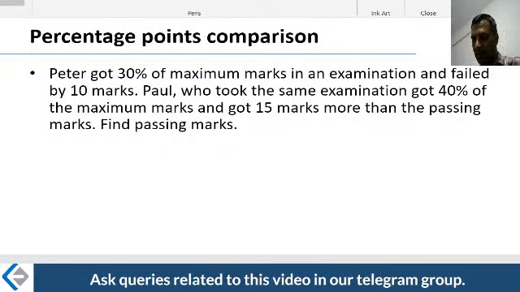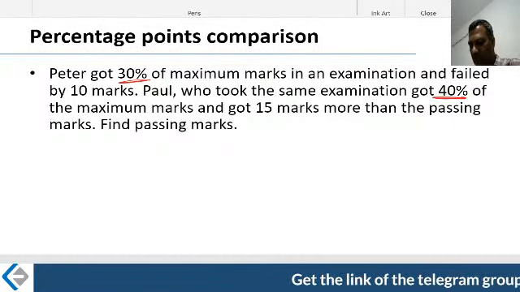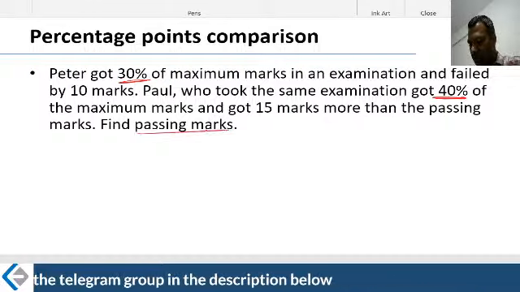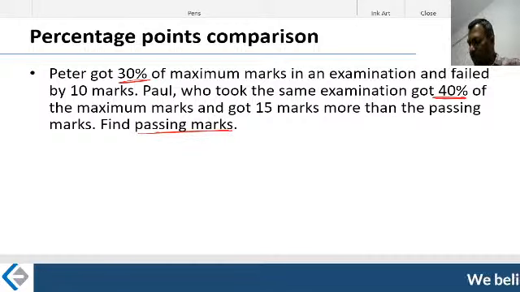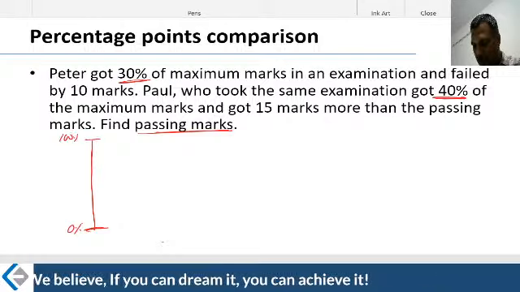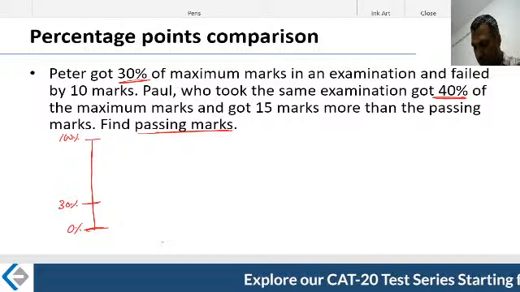So we understand that the passing marks lie somewhere between 30% and 40%, because the fellow who got 40% of the marks got more than the passing mark, and the fellow who got 30% of the marks got a little less than the passing mark. So that's what we understand, that the passing mark is somewhere in between. The question is, can you identify what is the passing mark? Same way, friends, there are two scales running here. 0% to 100%. One fellow got 30% of the marks. What happened?